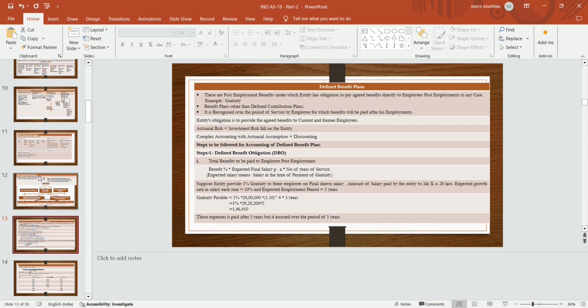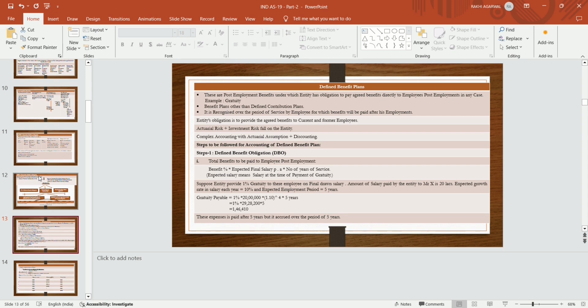Suppose 100 employees are there. How many employees stay in the organization? How many employees will leave the organization? What was the probability that the employee will leave within that period? What was the probability that the discounting factor or the final drawn salary is similar to that on which the service is accrued? So all the possibilities are to be taken into consideration while computing the total benefits to be paid to the employee post employment, for which the present value is to be done. So firstly determine the total benefits to be paid to the employee post employment.